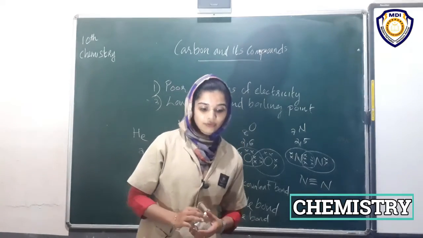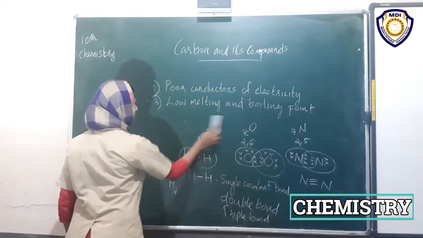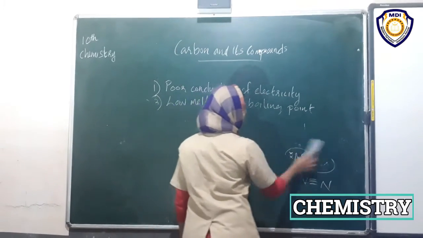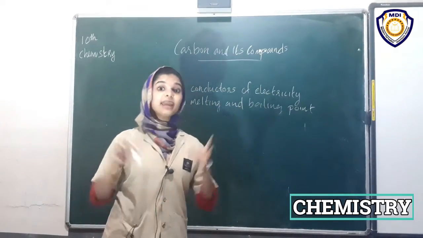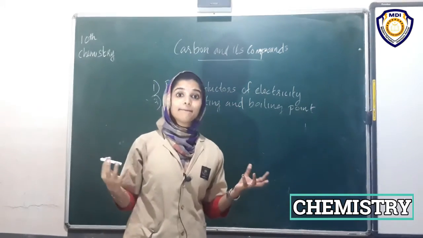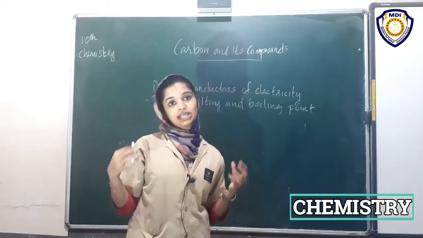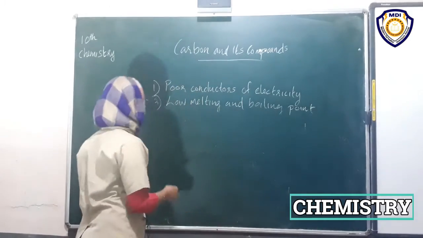Then in the case of NH3, ammonia, what happens? In the previous examples we have discussed the same type of atoms sharing between them. But what happens when sharing takes place between different types of atoms? That is NH3.